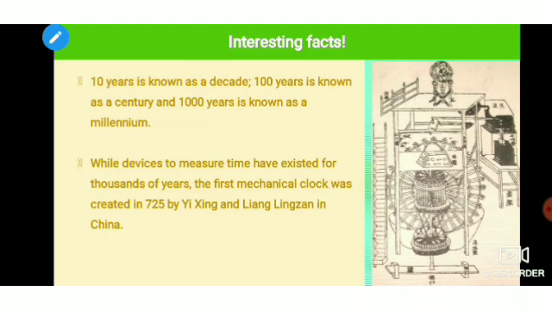And while devices to measure time have existed for thousands of years, here is a fact for you: the first mechanical clock was created in 725 AD by Yi Xing and